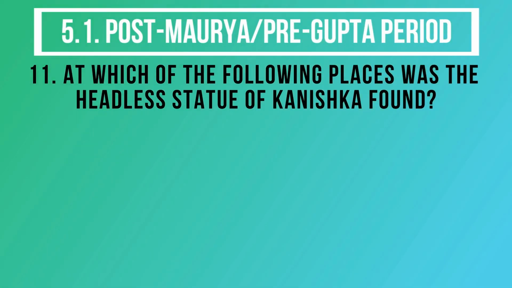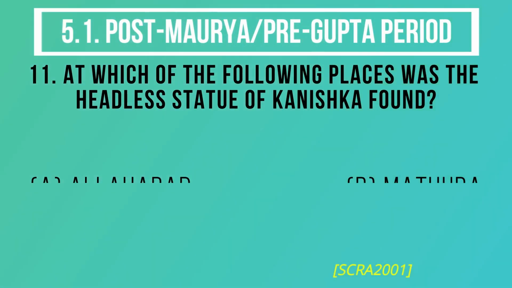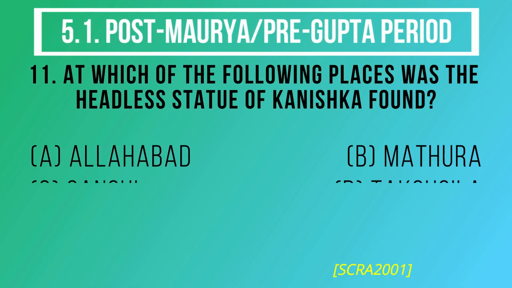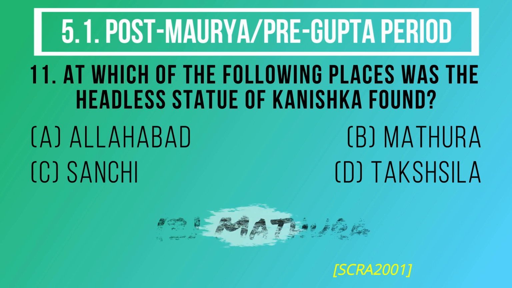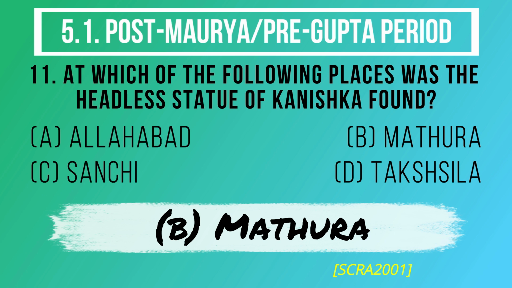Question number 11. At which of the following places was the headless statue of Kanishka found? The options are A. Allahabad, B. Mathura, C. Sanchi, D. Takshila. And the correct answer is option B. Mathura.